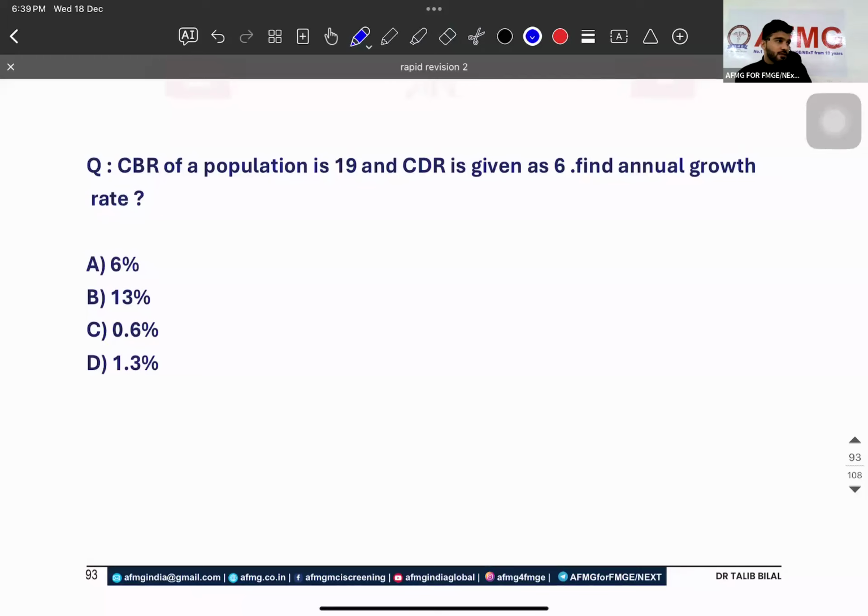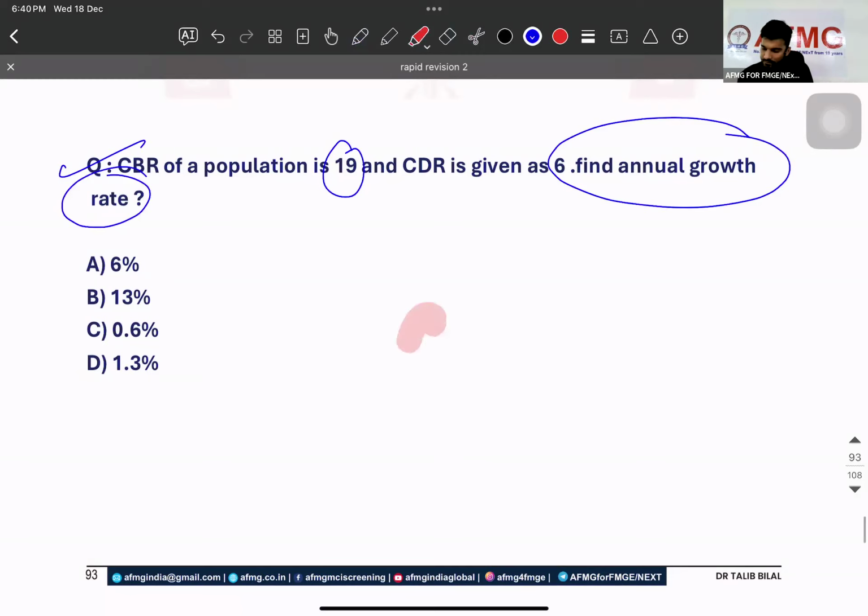Depending on the disease, ping me on the telegram. CBR of a population is 19 and CDR is given as 6. Find the annual growth rate. Your FMG recall question.